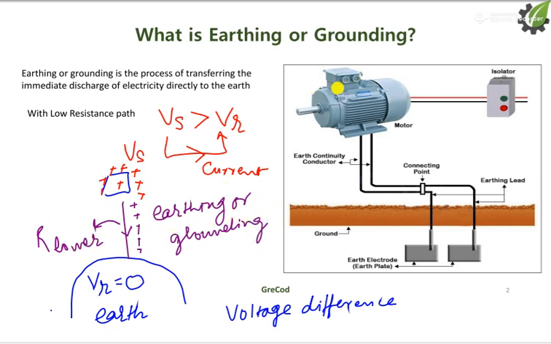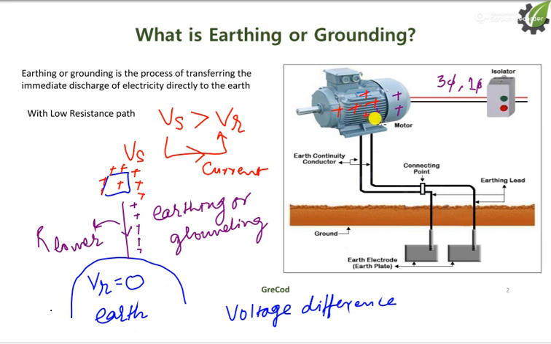Here we have a motor. This motor may be run through a three phase supply or single phase supply. During running, this particular motor may develop some problem, and some charges will be accumulated on the motor, and if someone touches this motor, he will get a shock.